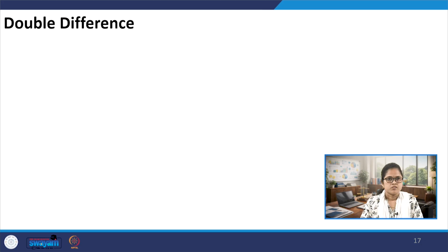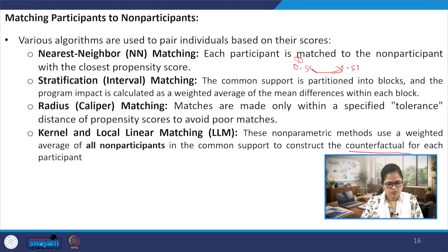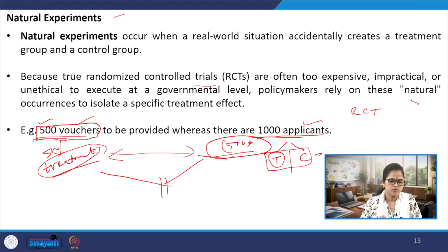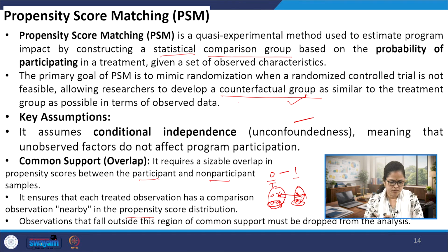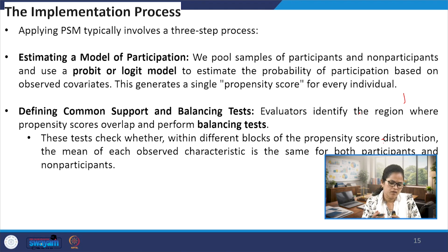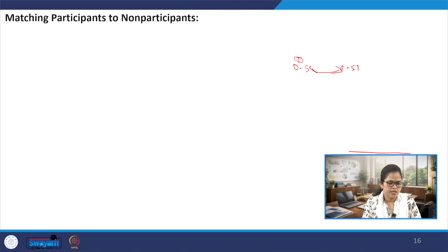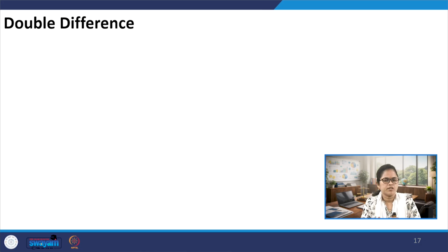Okay. So we are done with propensity score matching, and we also discussed natural experiments as a part of our non-experimental methods. In the next class, we will be discussing the other quasi-experimental methods like double difference, or difference in difference, and other methods.